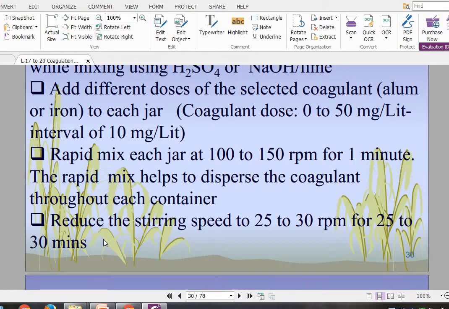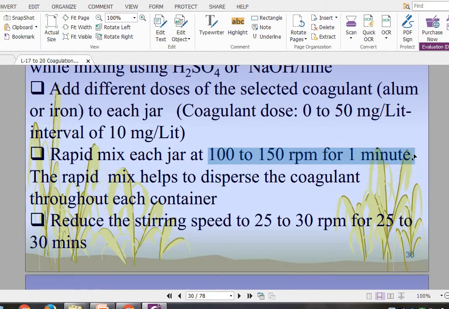Because it's a very important point. Initially we have to mix the coagulant with the water at 100 to 150 rpm. Okay, once the coagulant is mixed with the water, the coagulation process is achieved.